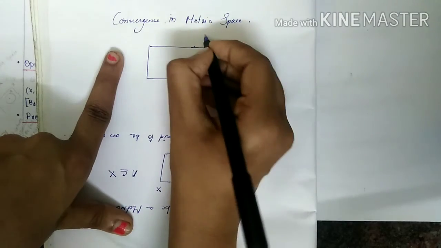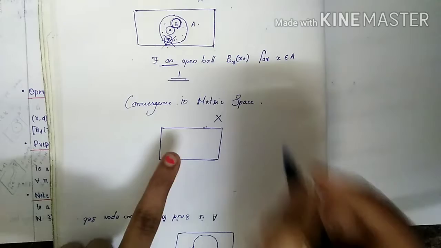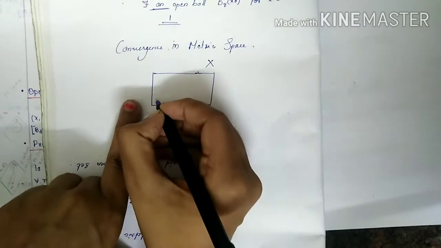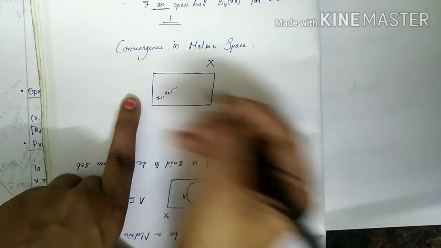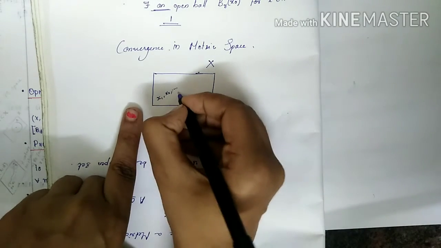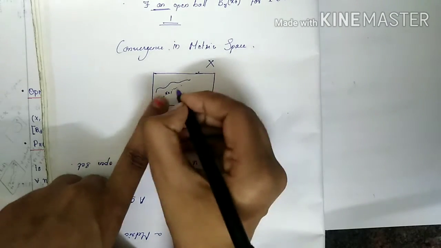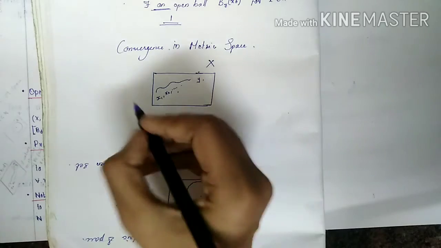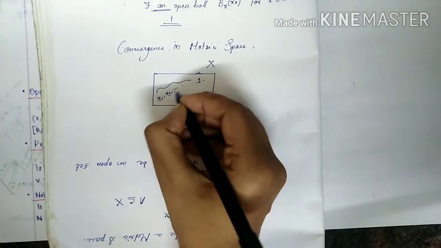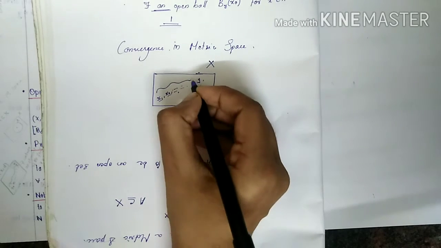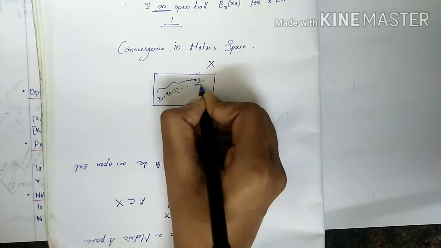Let X be a set. Here there are many points x1, x2, etc., and suppose these points are converging to this point y. Let the sequence be x1, x2, x3, etc. The sequence xn converges to a point y if and only if